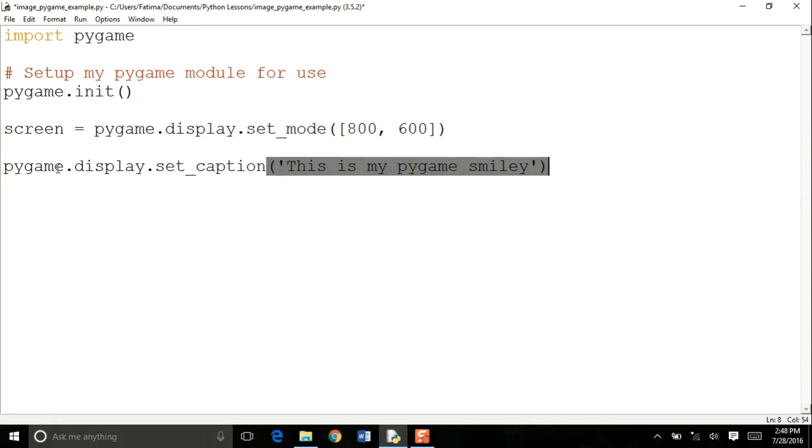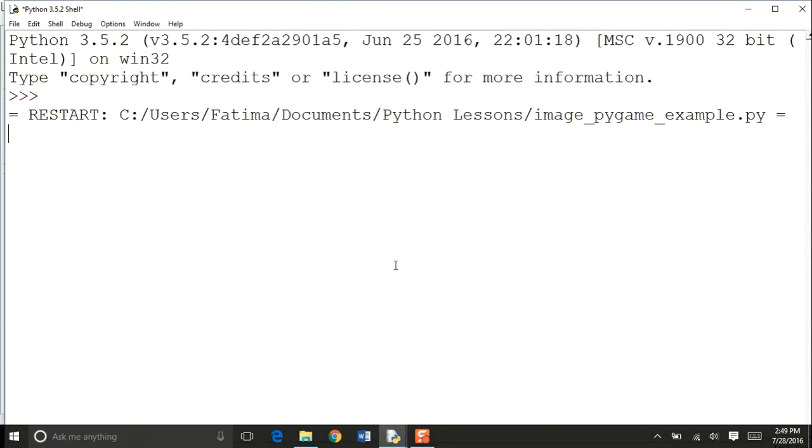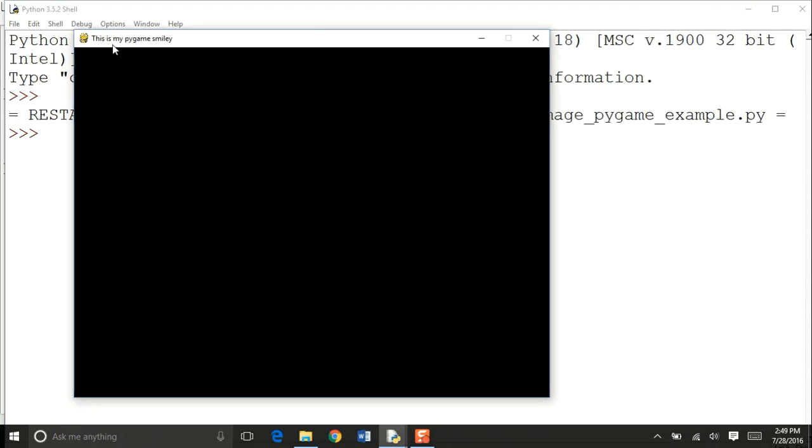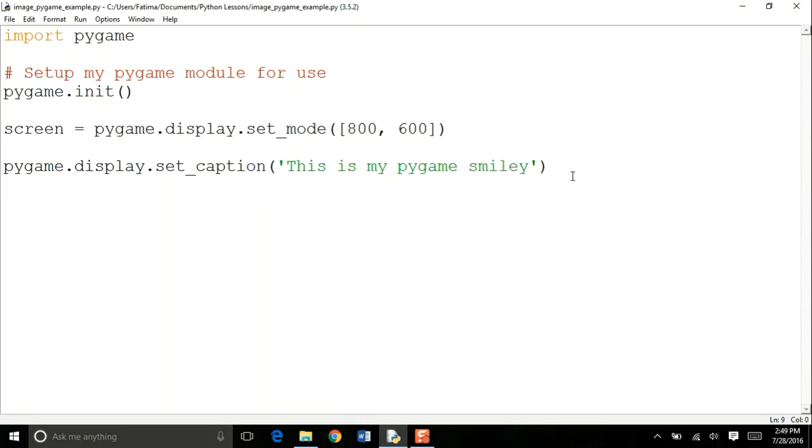So I'm basically asking Pygame to set a caption on the display that I created in the previous step, and this is what my caption is going to say. You put your caption inside the quotation and parenthesis. Now if I run this module, you have the screen over here with this heading: this is my Pygame smiley. So let's close this.